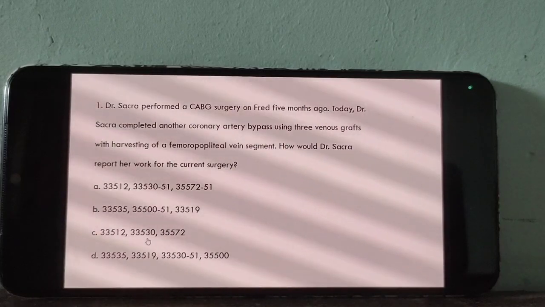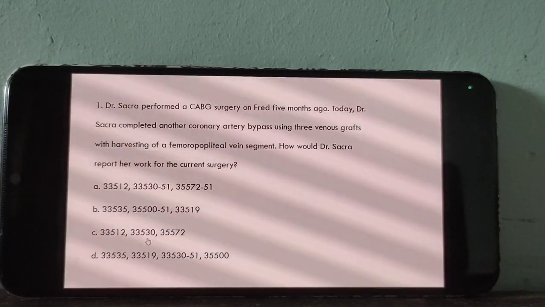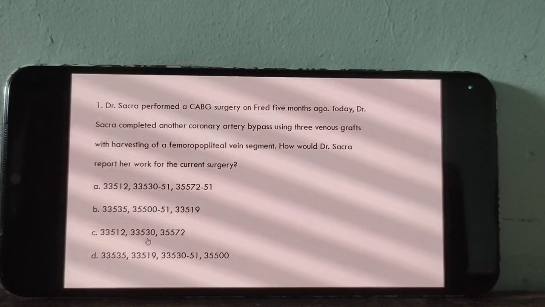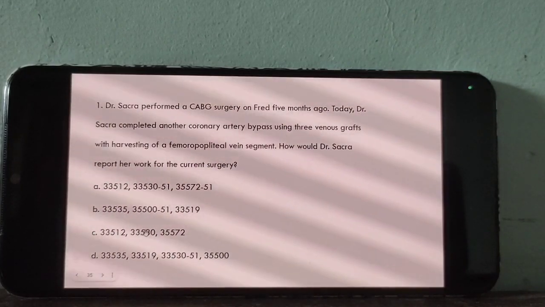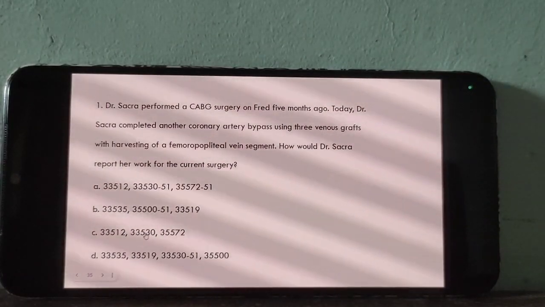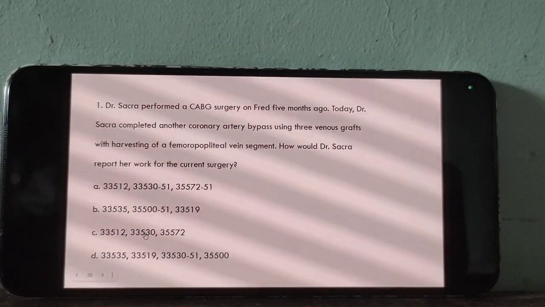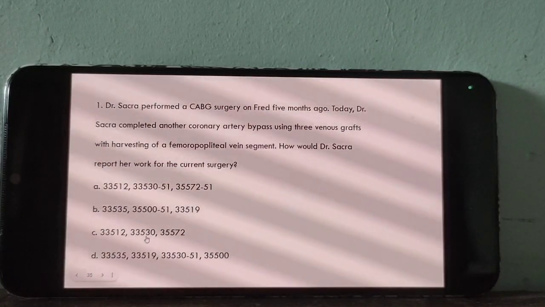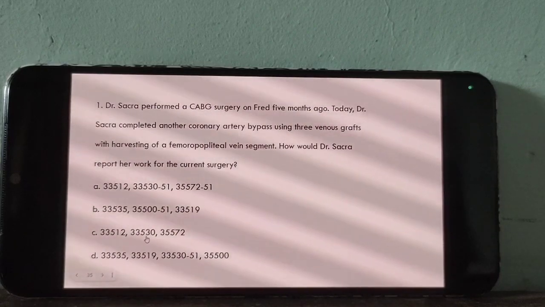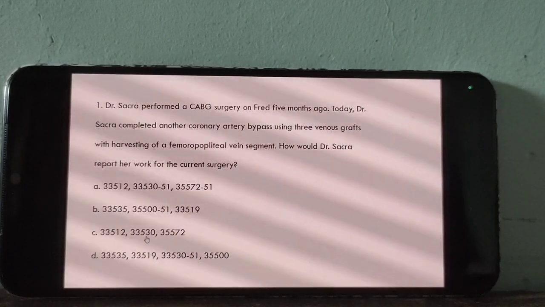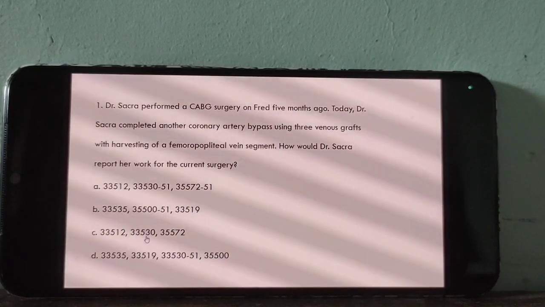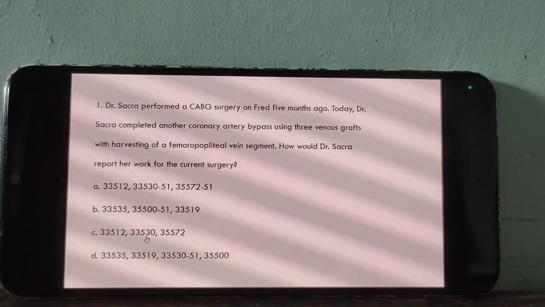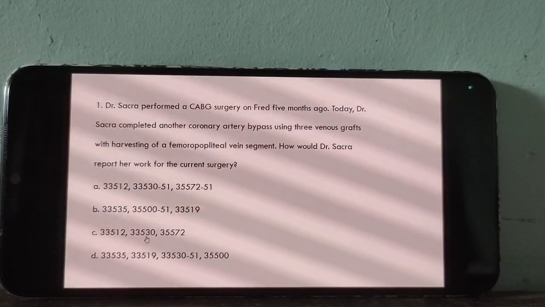The duration between the first surgery and the second surgery must be more than 1 month. Then only we can apply the add-on code. Within 1 month, we should not apply this add-on code. Clear? Any doubt? Any question? No. Okay.